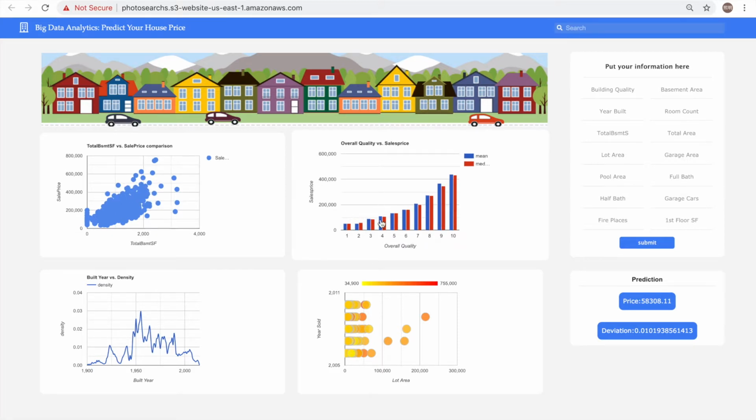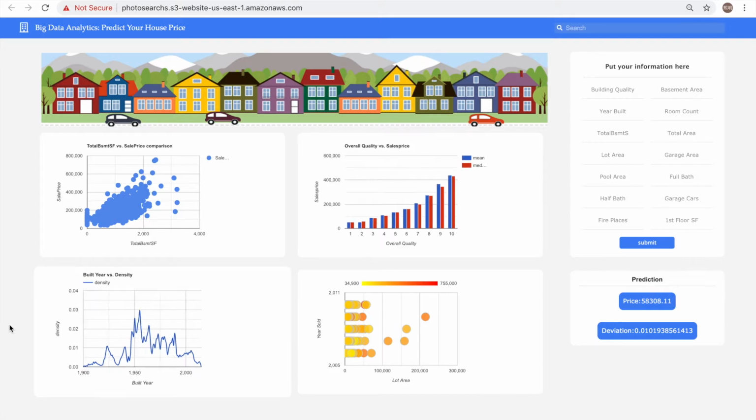Also, in the second picture, we can see the median and the mean of the sale price fluctuate with the overall quality. As the overall quality goes up, there's a strong tendency that the sale price will go up. We can also see the fluctuation among the built year and the density of the built houses.